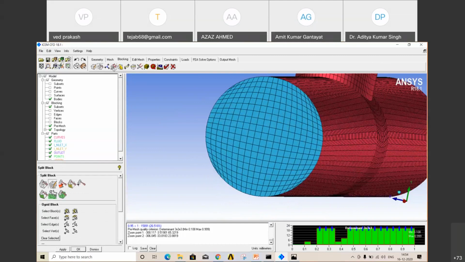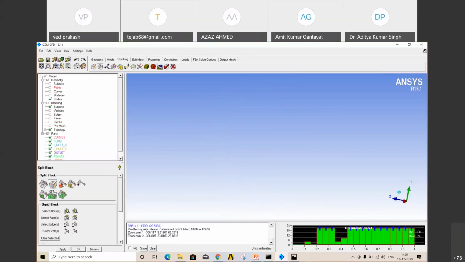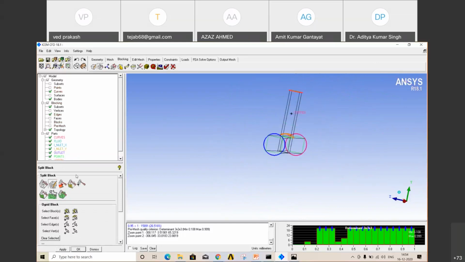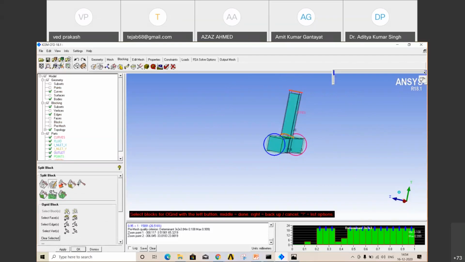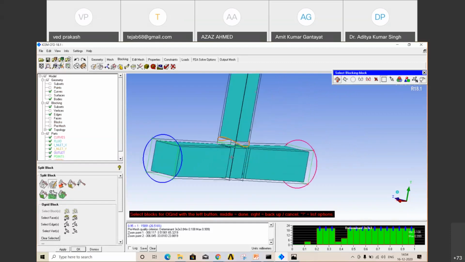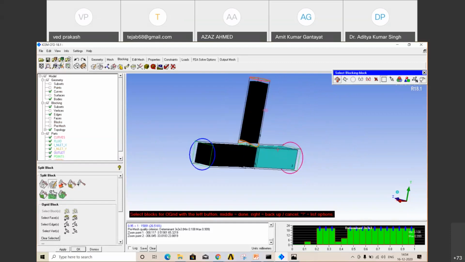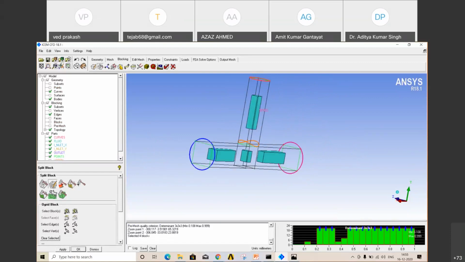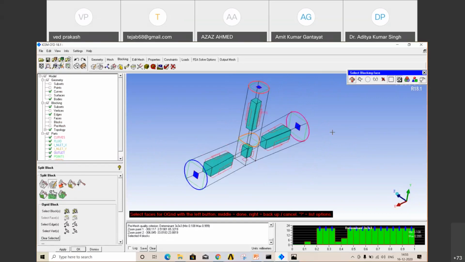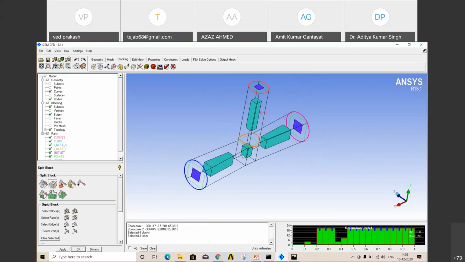So in split block, the second option is O grid generation. Okay, deselect your pre-mesh, select your edges and curves. Now select blocks. You can select one by one, or you can select all also. I have selected all the blocks. Then the middle blocks are selected. Then the second option is faces. Select faces. Okay, blocks and faces are selected.